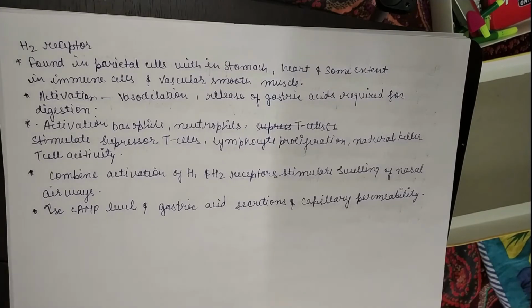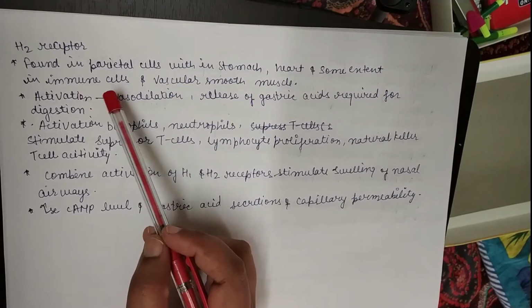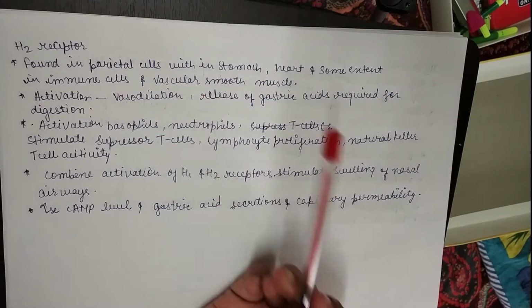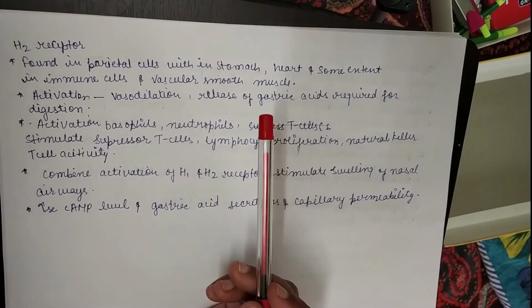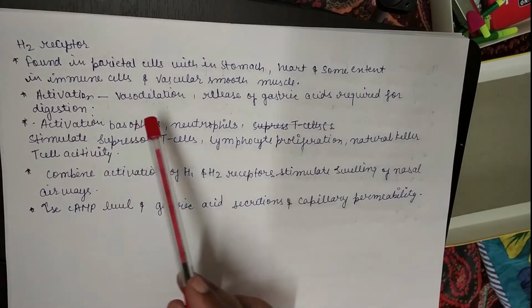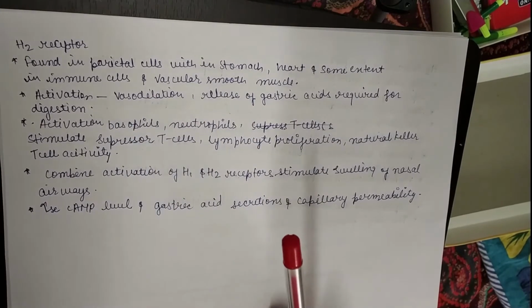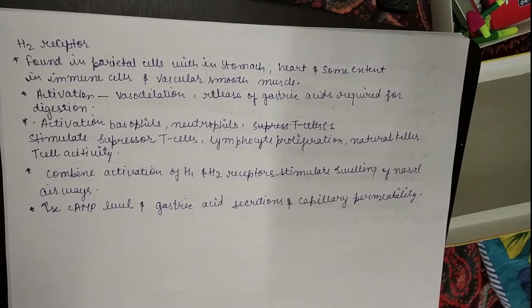Next is a brief introduction about the H2 receptor. They are generally found in parietal cells in the stomach, heart, and some part in immune cells and vascular smooth muscle. But most of the H2 receptors are present in the stomach. On activation, they cause vasodilation and release of gastric acid required for digestion. They play a very important role in digestion of food because they increase the acid secretion, which is necessary for the breakdown of the components present in the food which we consume.